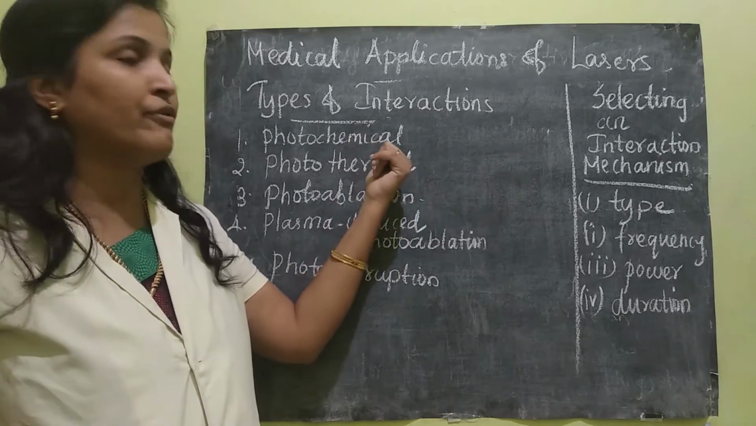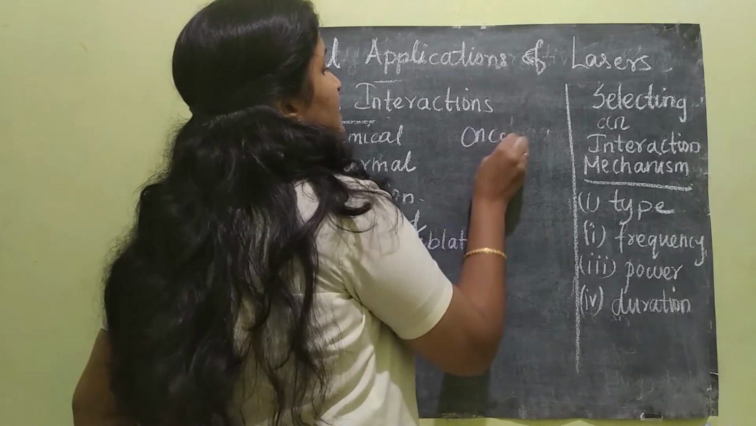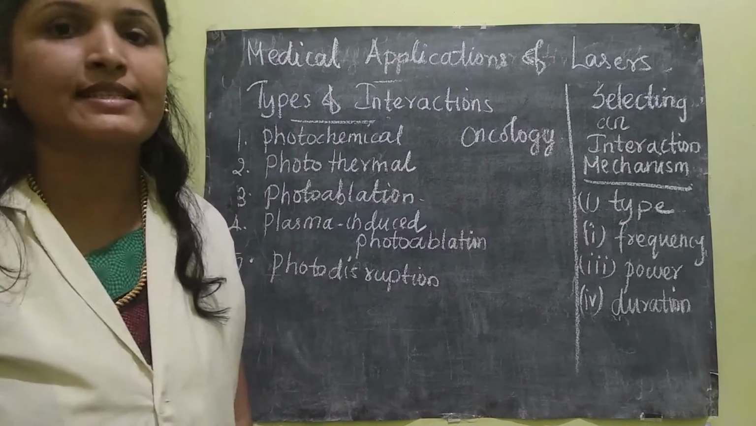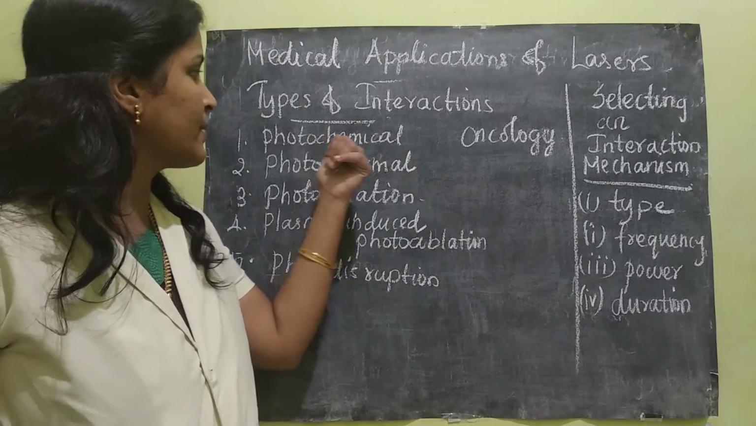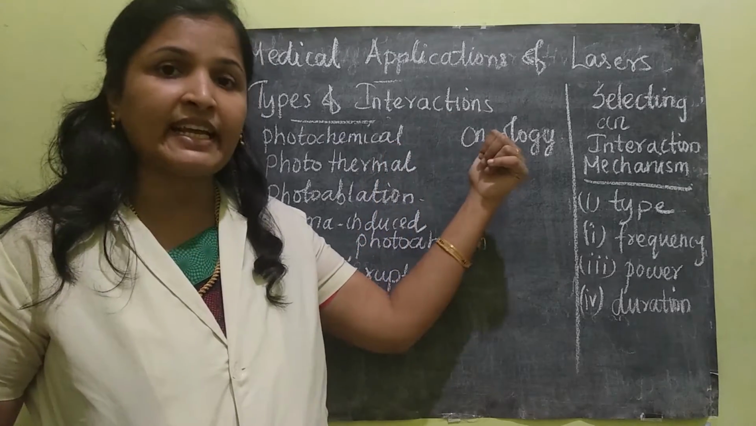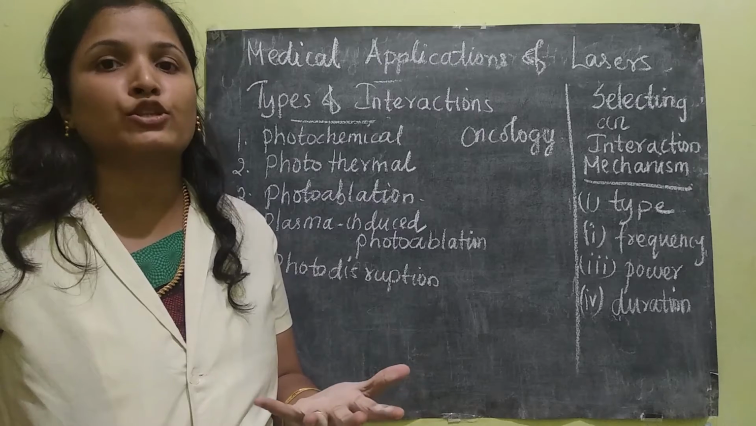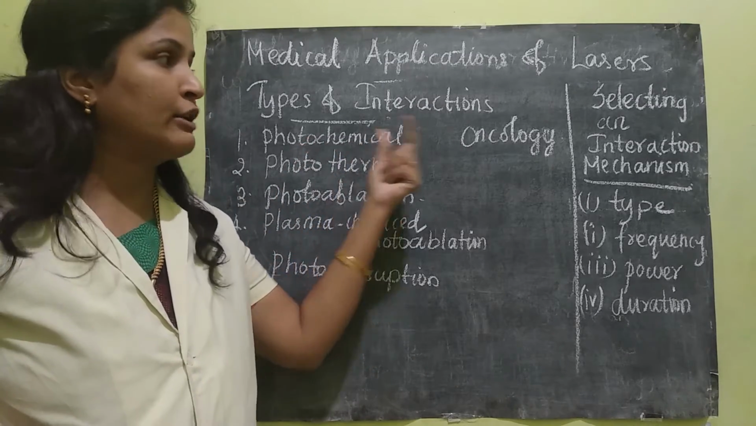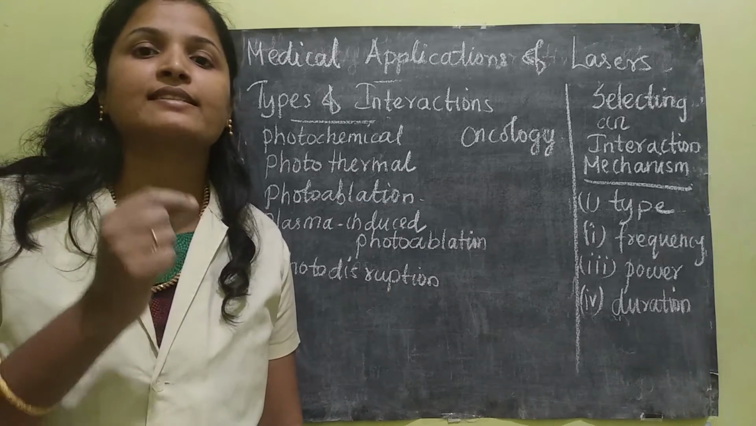So this type of interaction is useful in oncology. Oncology means study of cancer. Okay, so here the photochemical process is used in treating cancer tumors or removing cancer tumors. In what way? In the photochemical process in oncology, they will use a photosensitizing drug.